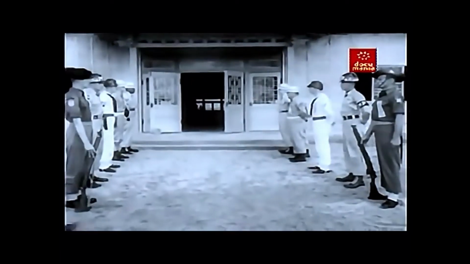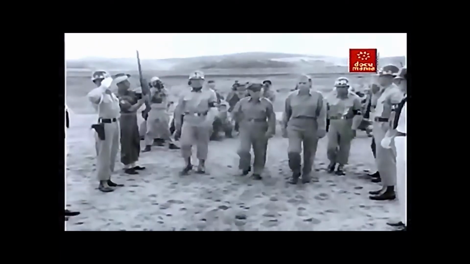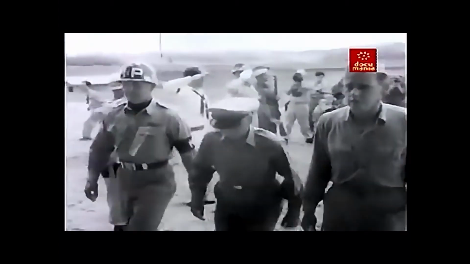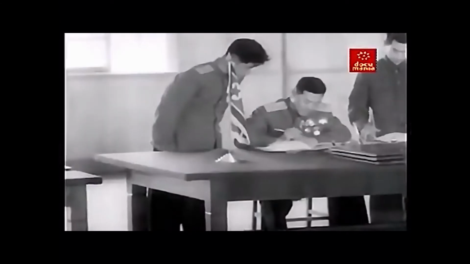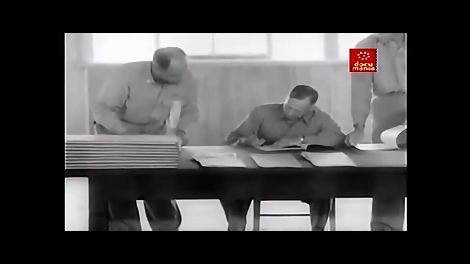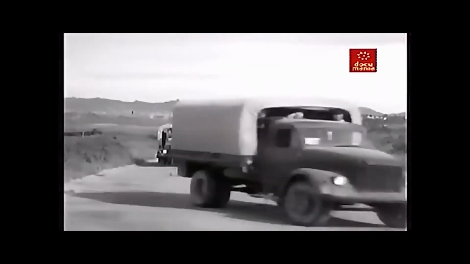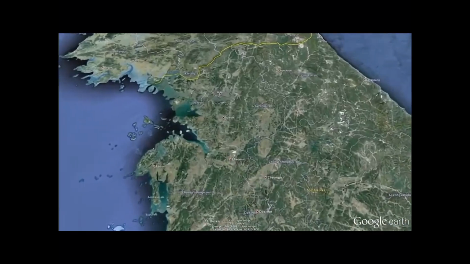After 3 years of a bloody and frustrating war, the United States, the People's Republic of China, North Korea and South Korea agreed to an armistice, bringing the fighting of the Korean War to an end. The armistice ended America's first experiment with the Cold War concept of limited war.